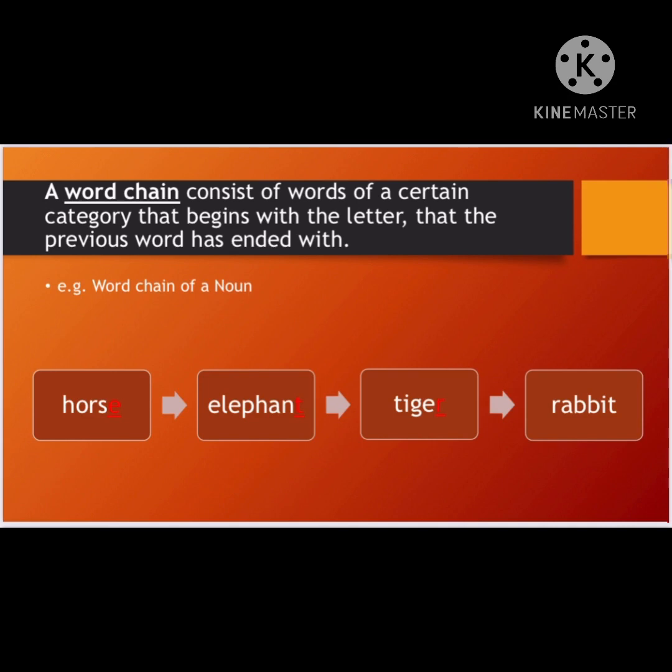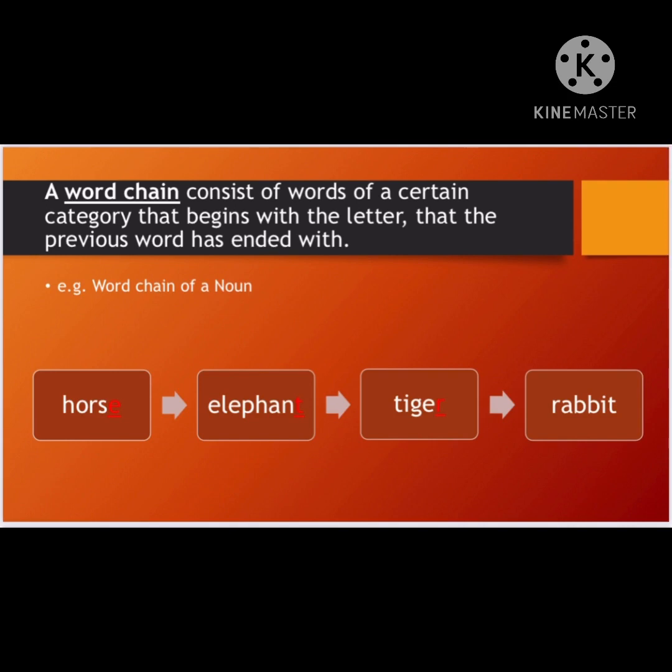For example, I can't take eager, because eager is not a noun. So I have changed my category, so that is not allowed. And if you do so, you get 0, my dear children. So you need to keep 2 things in your mind. I hope this is clear to you.